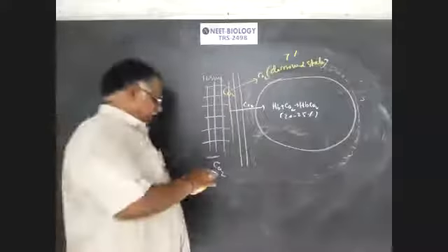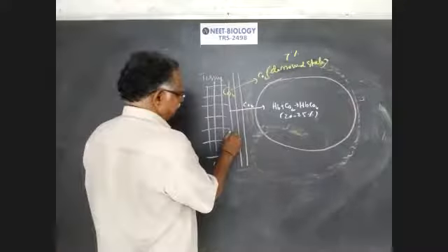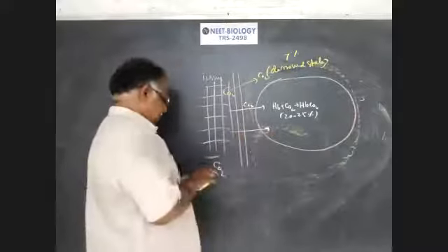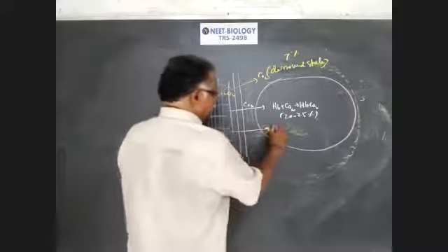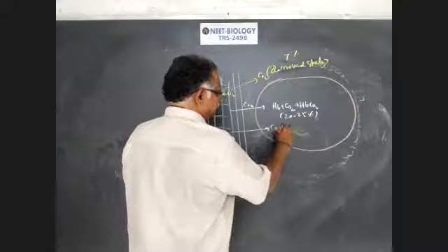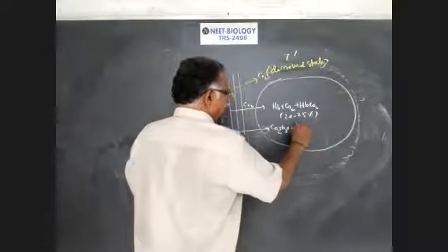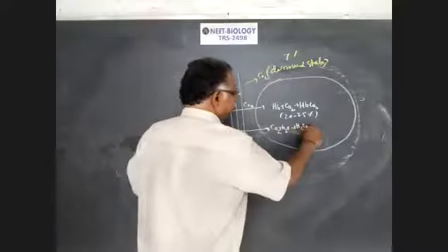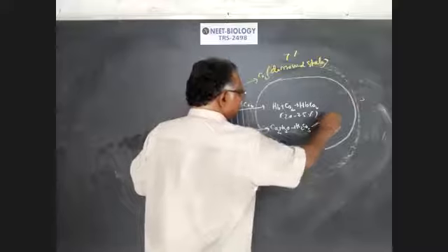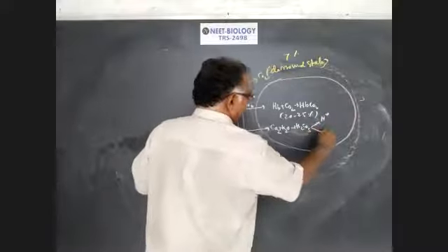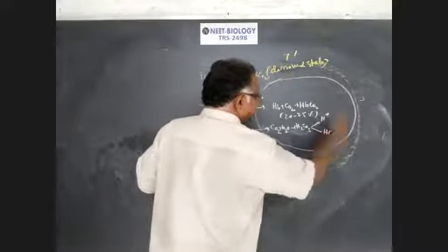In the third phase, CO2 enters into RBC, CO2 plus H2O forms H2CO3, which dissociates into H plus and HCO3 minus.